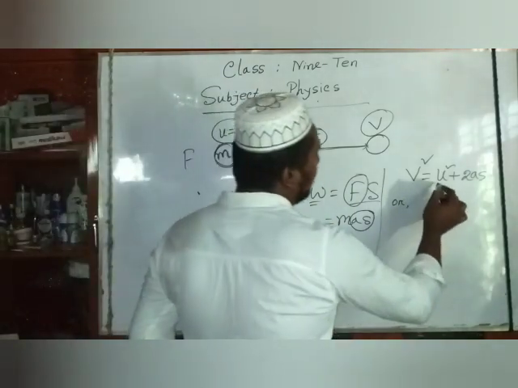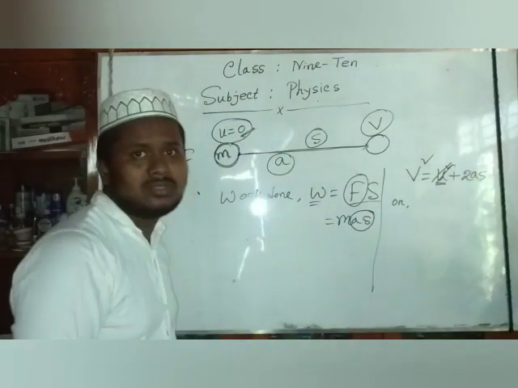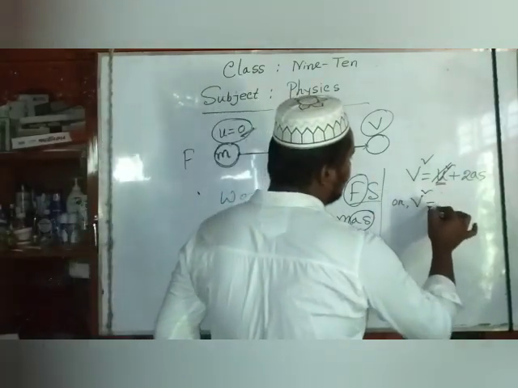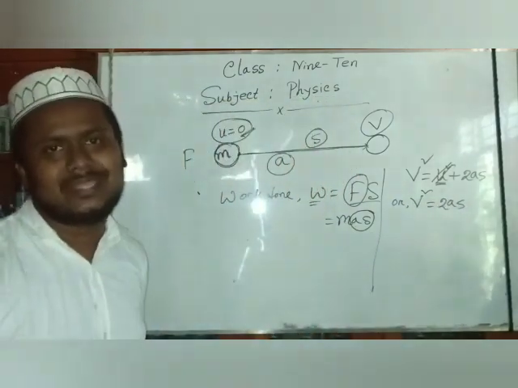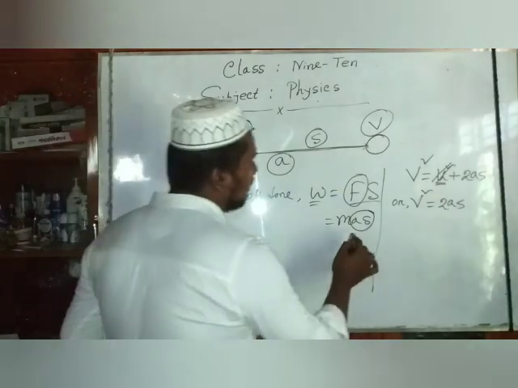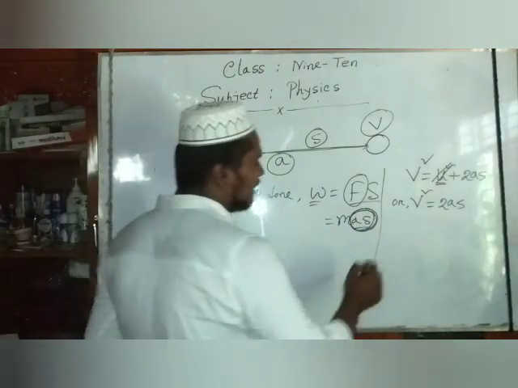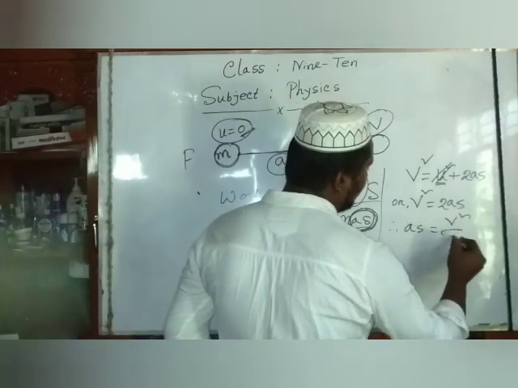Then we neglect the term U square. So we see that V square equals 2AS. If we do this, we say that AS equals V square divided by 2.